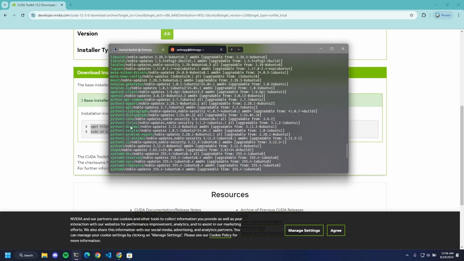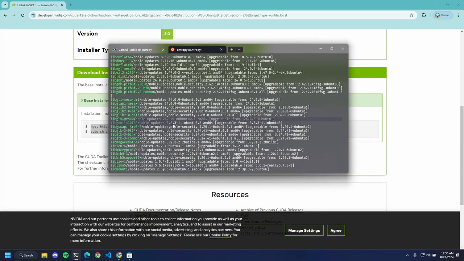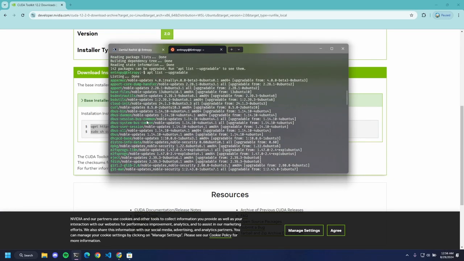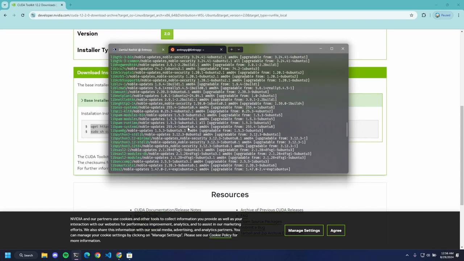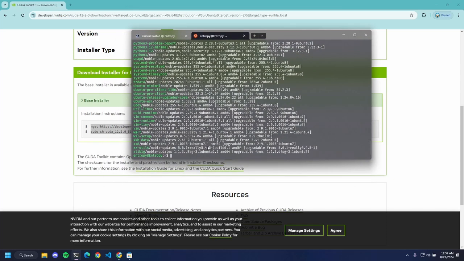As you can see, Python, OpenSSH, many built-in libraries of Ubuntu, and fdisk, which is a disk management utility, etc., vim, curl, wget. We're going to get around wget. We're going to install Axel, which is a multi-threaded application for downloads in the terminal.